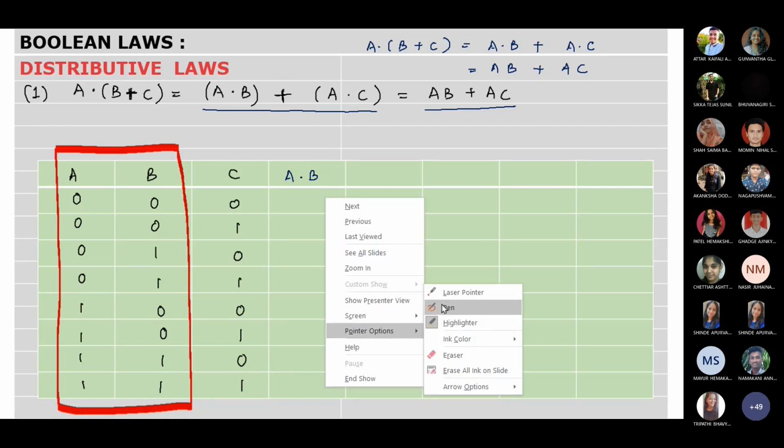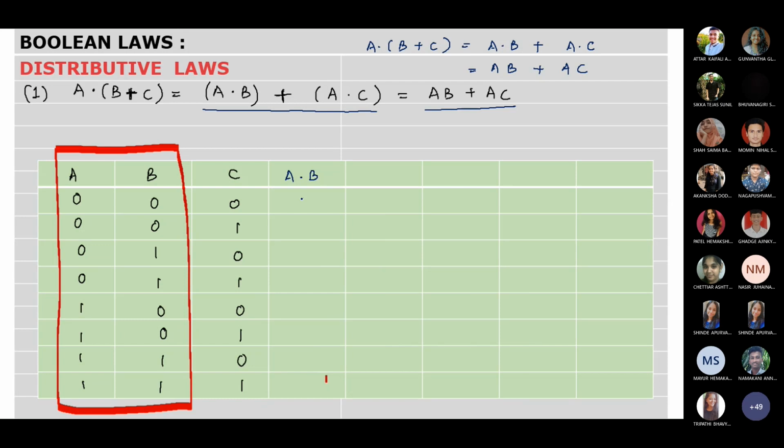So 0 0 0 0, 0 0, yes, 1 1. Ma'am, in this also we have to prove LHS and RHS, no? So we should take B plus C first. Oh yes. Equal. Good.